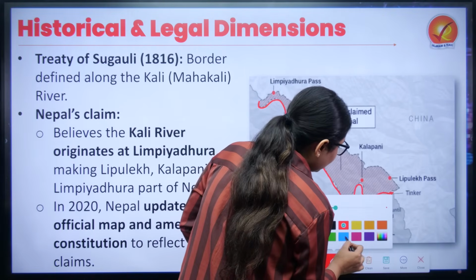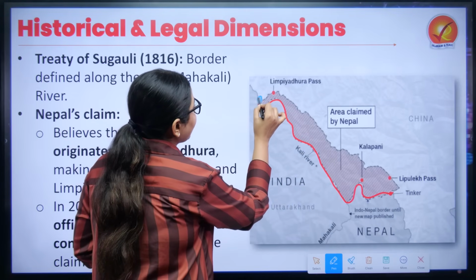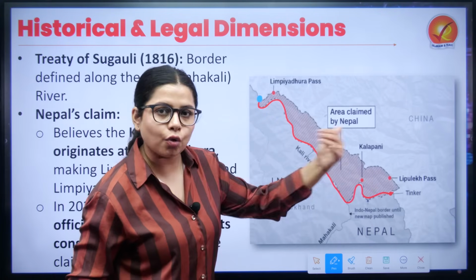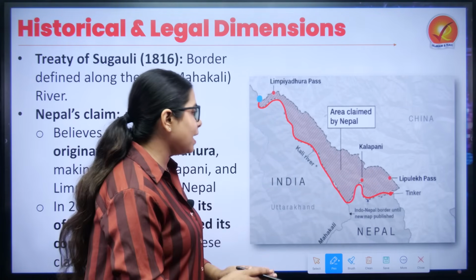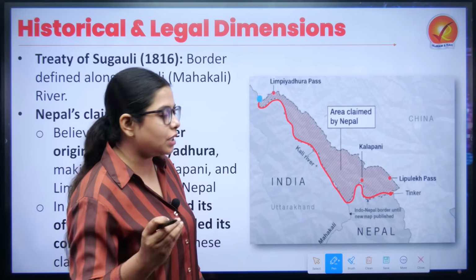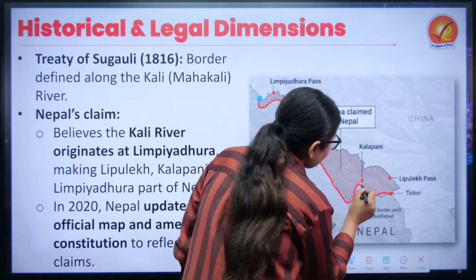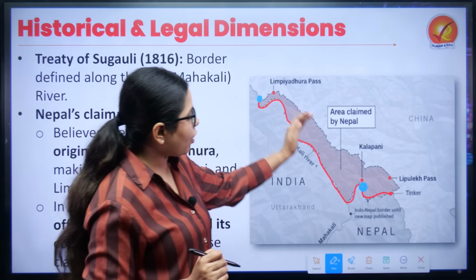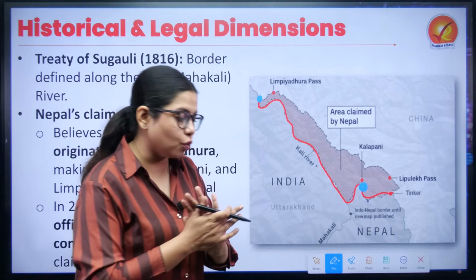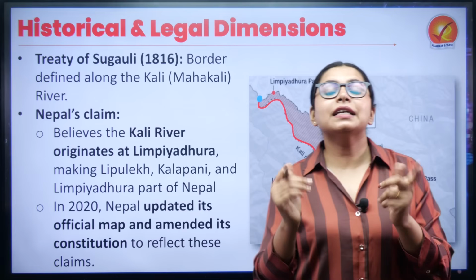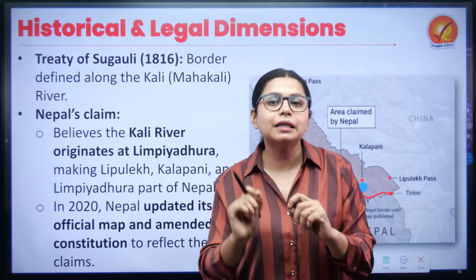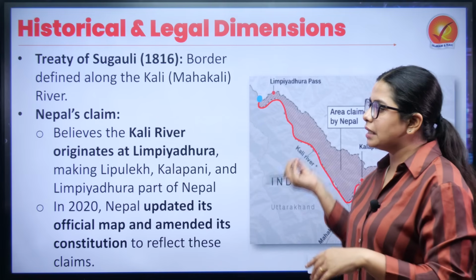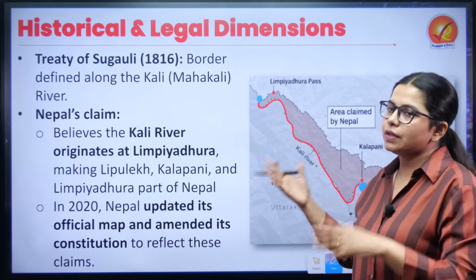Nepal believes that the origin point is here, and that is why it claims all of this region as its own part, whereas India believes that the origin point of the Kali river is in the Kalapani region, it starts over here, and that is why all of this region belongs to the state of Uttarakhand. The difference in the interpretation of the Treaty of Sugauli of 1816 is the main reason for the contention that we see here.